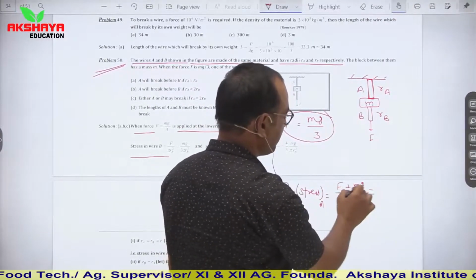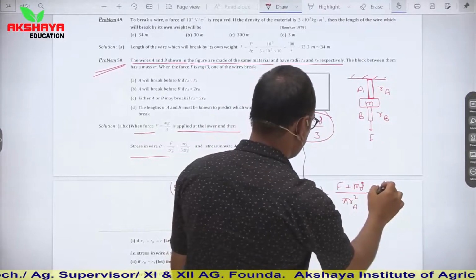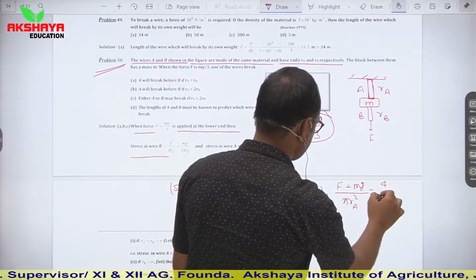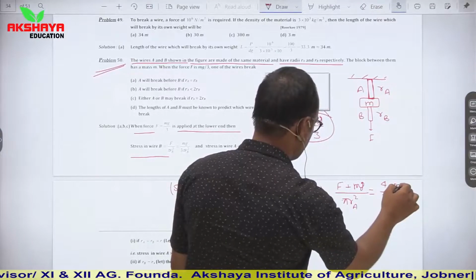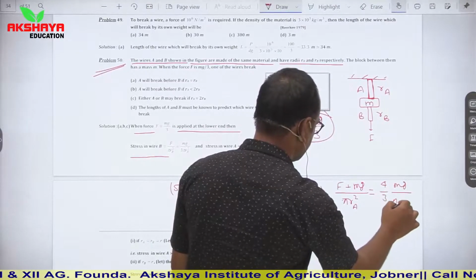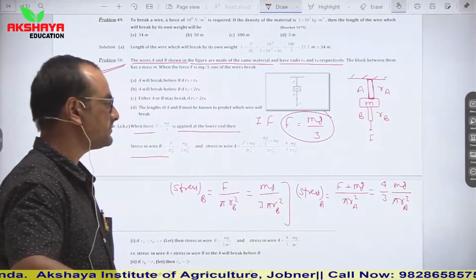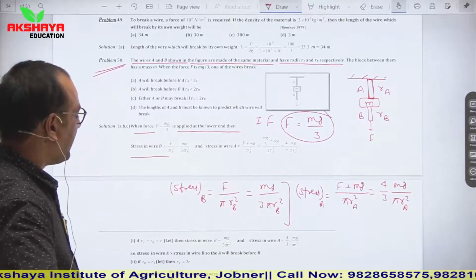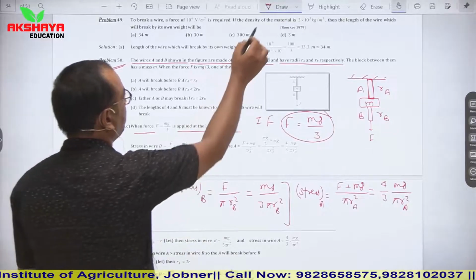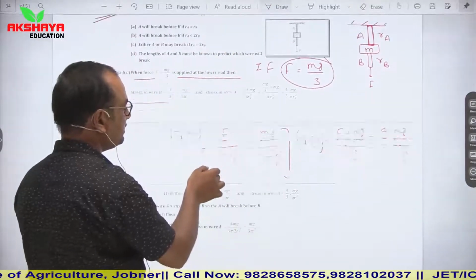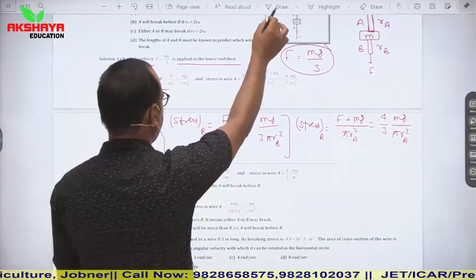So you can say mg by 3 plus mg, which is 4 by 3 mg in the numerator, and in the denominator it is pi RA square. So these are the values of stresses. Now we have to find which one breaks.